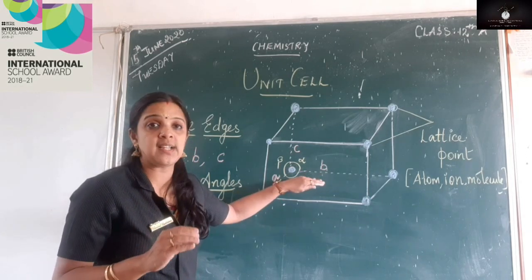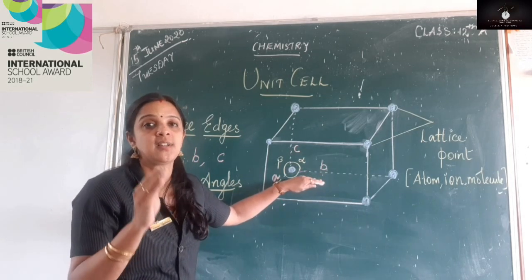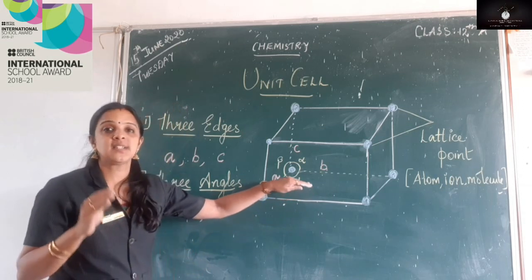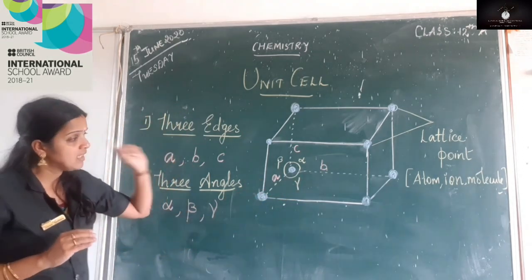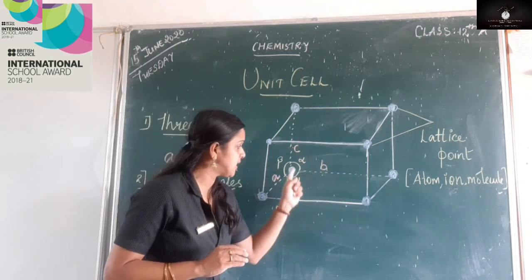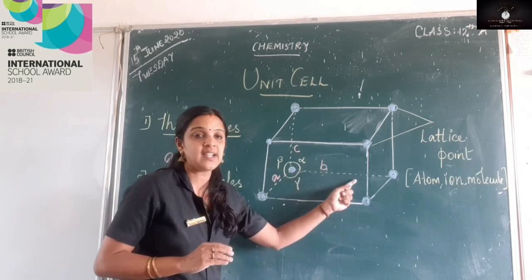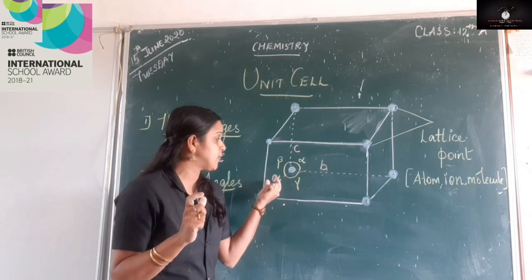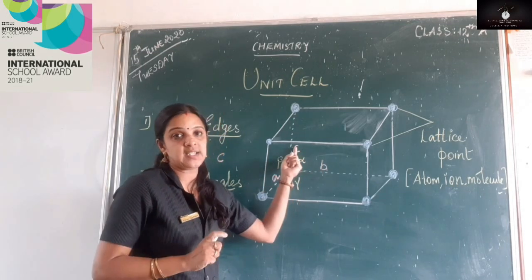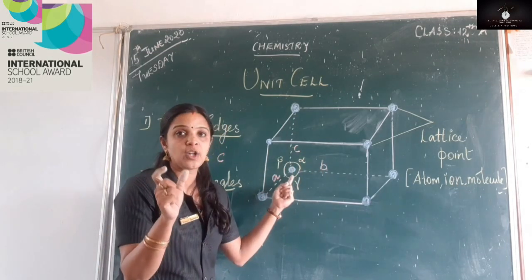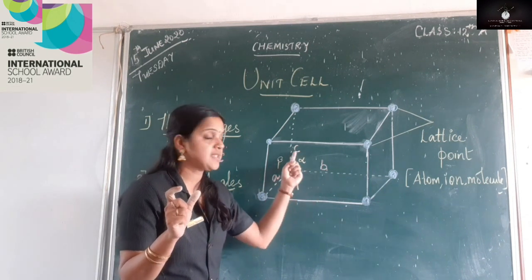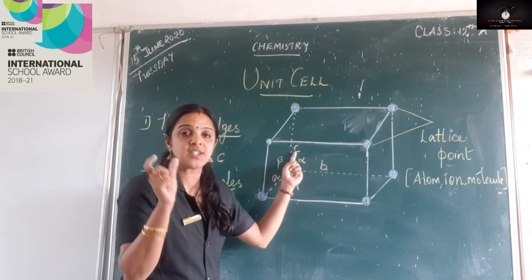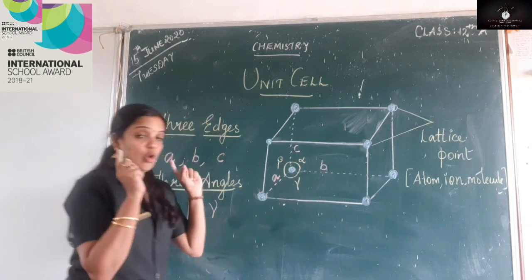Now this unit cell also has some special features. Let us see what those are. You can see the dotted lines here. These are the three lines, or you can say three edges, which are given the alphabets A, B and C. I hope you can see the dotted lines marked A, B and C. So these are the three edges in a unit cell.